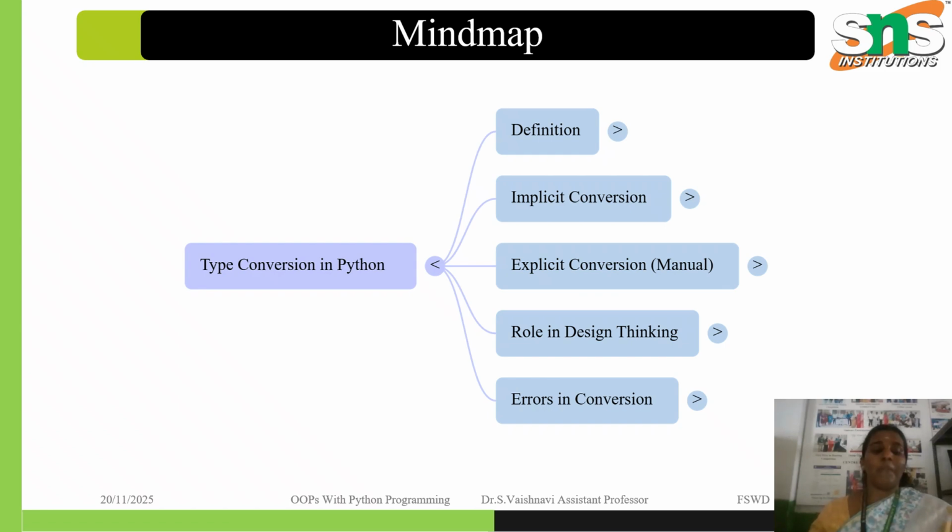There are also some important considerations: converting alphabets to integer will result in an error, as we saw in the example of ABC. In conclusion, type conversion is a fundamental concept of Python that enhances flexibility, ensures smooth execution of programs, and allows developers to work with different types of data.